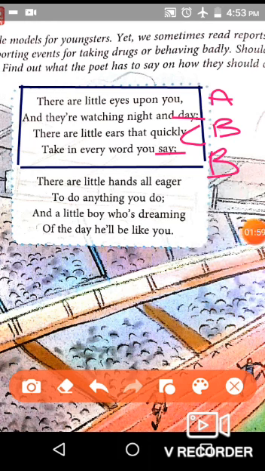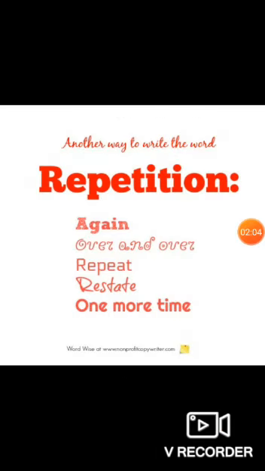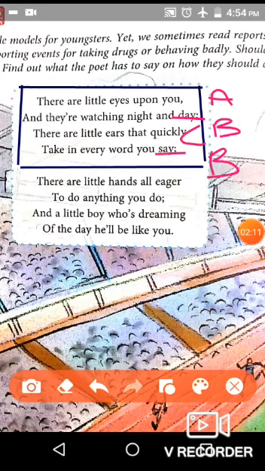Now another literary device used here is repetition. Repetition is when a single word is repeated many times. Here in line 1 and 3, the word little is repeated. This is used in order to lay emphasis. The poetess wants to say that the followers or fans of sports people are of younger age and want to be like them only. That's why she has repeated the word little.